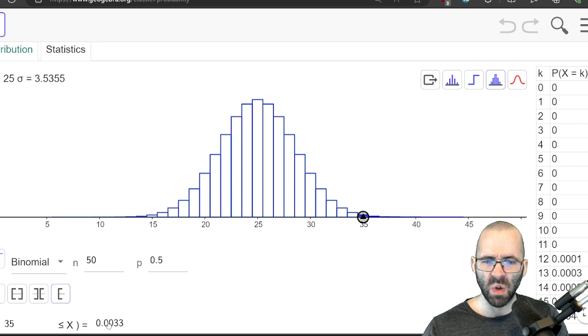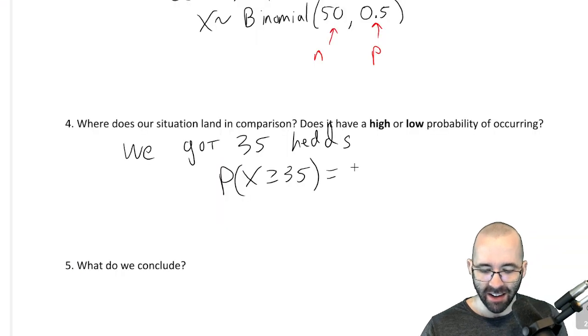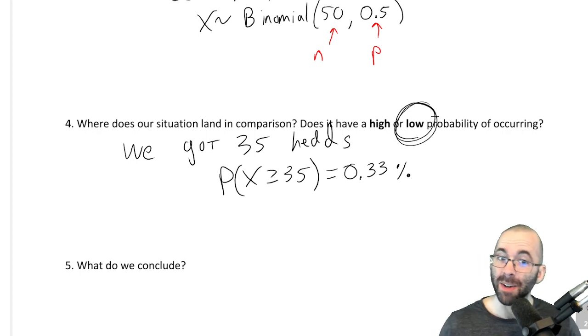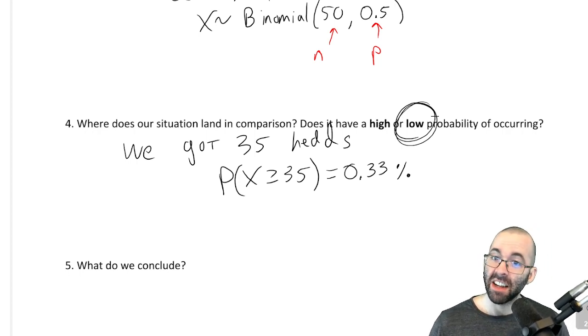The probability of getting 35 heads or bigger is 1/3%. It's possible. It's possible that this coin is fair. And, you know, maybe I just got the 1 in 300 situation of this happening.